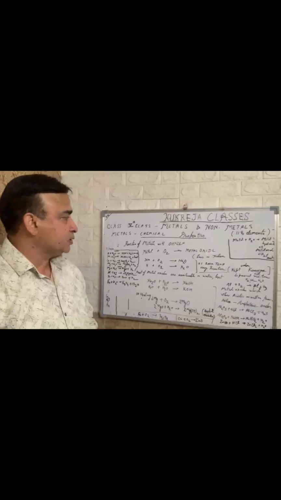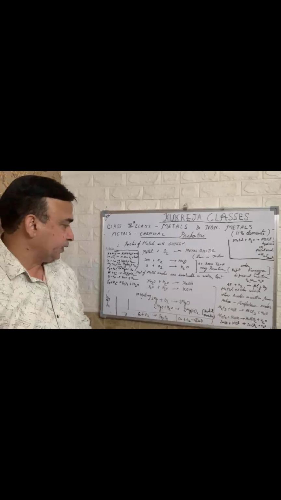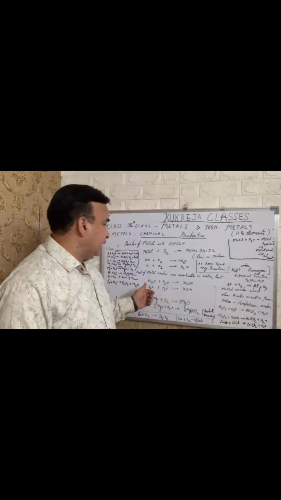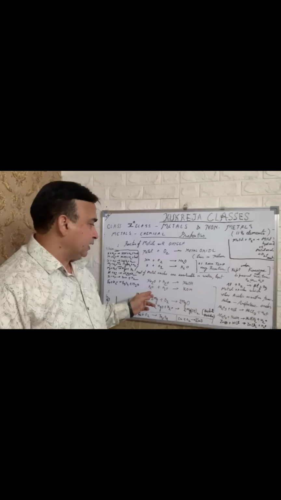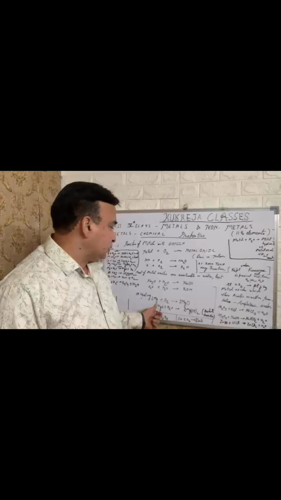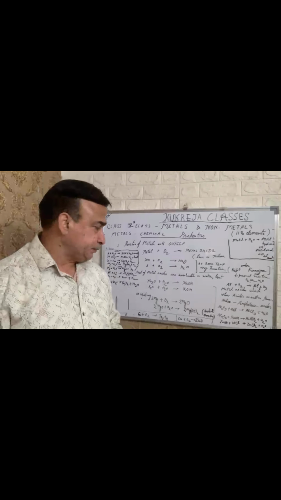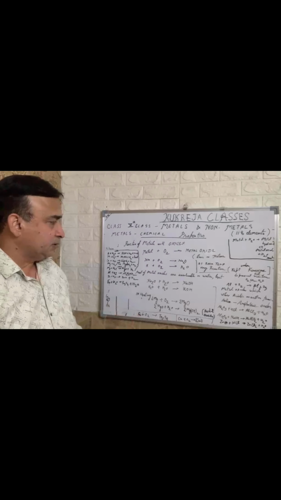The solubility of these oxides varies. Sodium oxide is soluble in water, and potassium oxide is also soluble in water. Magnesium oxide is only partially soluble in water. This way, the solubility of oxides in water varies.